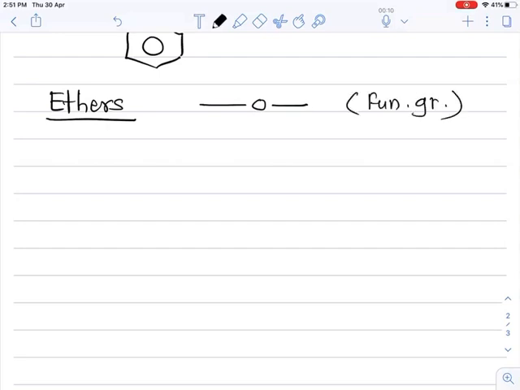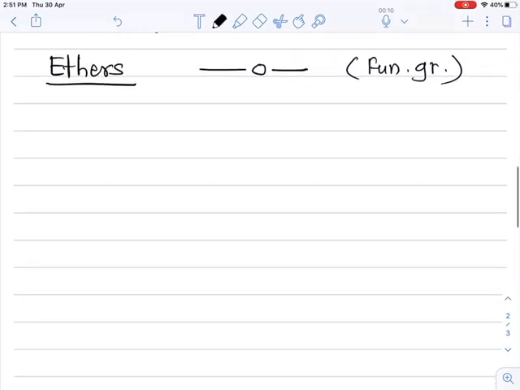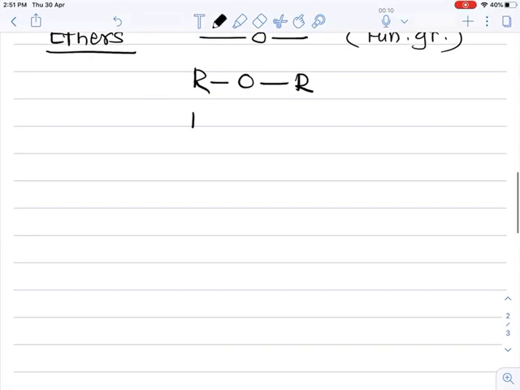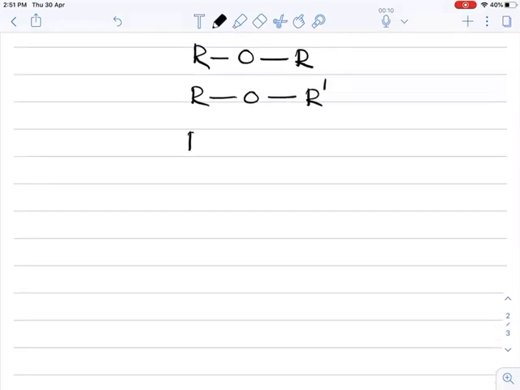This divalent oxygen is attached to two same alkyl groups, R O R, or two different alkyl groups, R O R dash, or one alkyl group and one aryl group, or both aryl groups are attached on both sides of this functional group of ether.